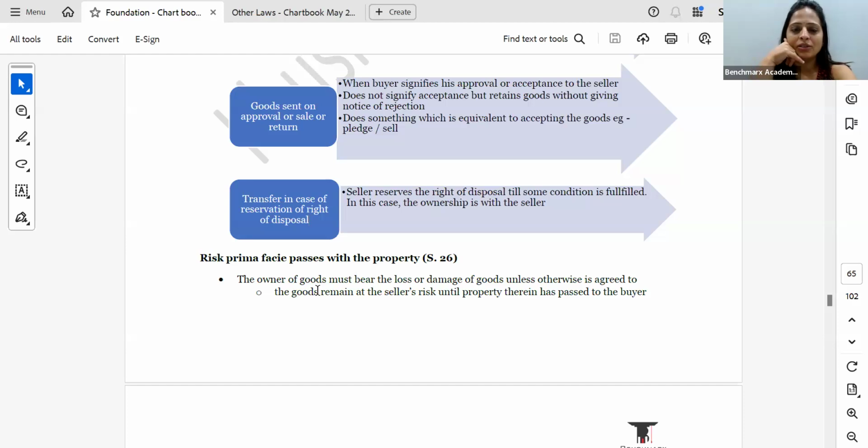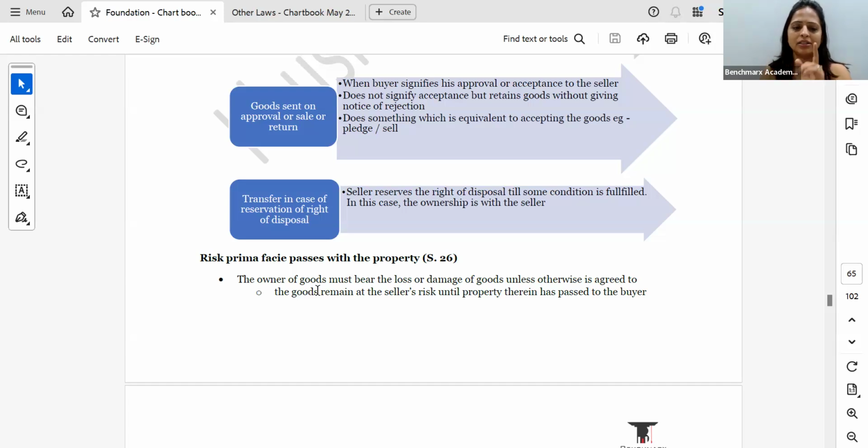And because he is reserving his right to that call that is to be made, once he accepts in the call that, okay, give the goods to the buyer, then it becomes buyer's responsibility. Till that time, it is seller's responsibility, which means that now if there is a reservation of right of disposal and the train gets derailed, then the goods get damaged, then the seller will be responsible and not the buyer. Okay.